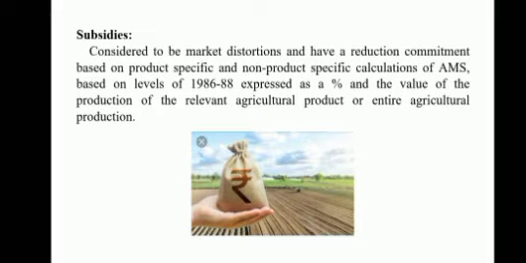Then let's go on to the topic of subsidies. It's considered to be a market distortion and has a reduction commitment based on the product-specific and non-product specific calculations of AMS, based on levels of 1986 to 1988, expressed as a percentage of the value of production of the relevant agriculture product or entire agriculture production.